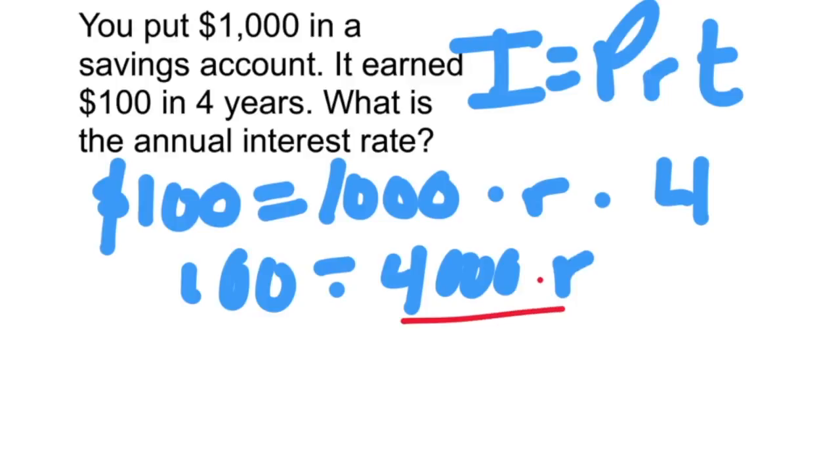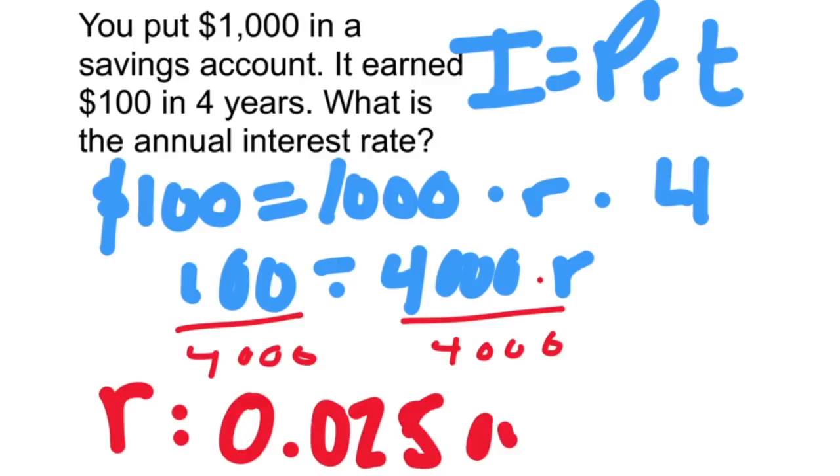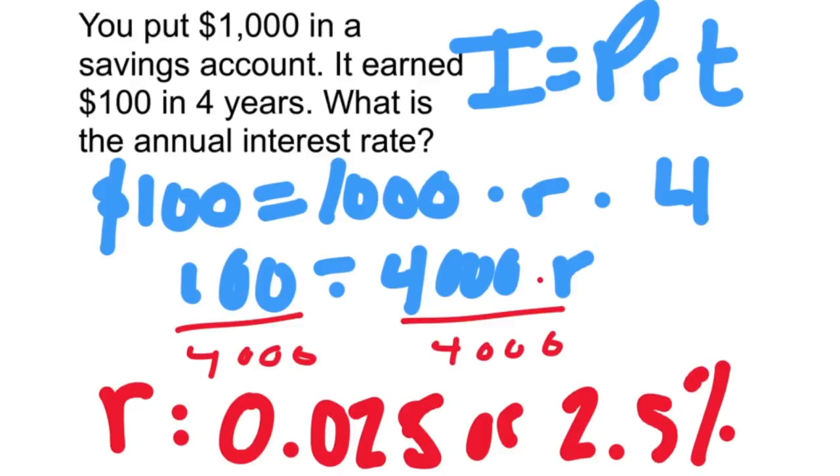Divide both sides by 4,000. That gets r all by itself, and r is the decimal 25 thousandths. You can change that to the percent, 2.5%. So the interest rate on this, to get that interest, has to be 2.5%.